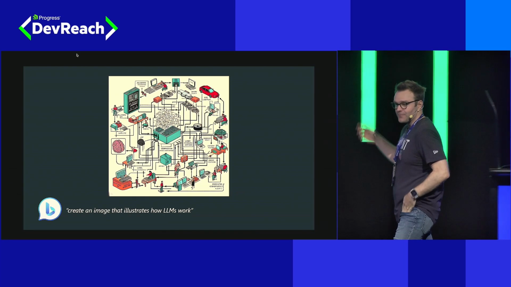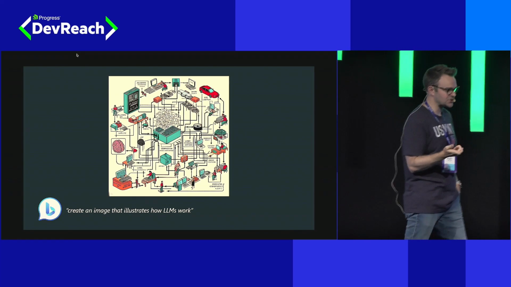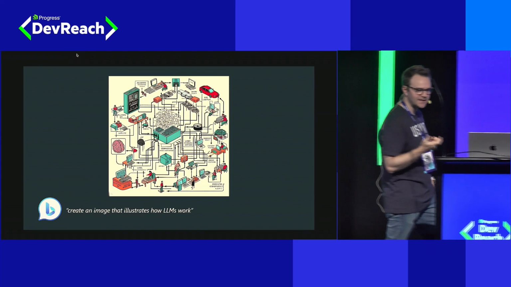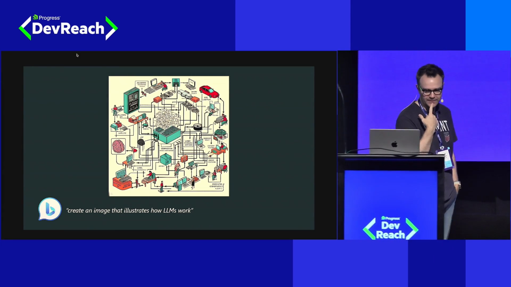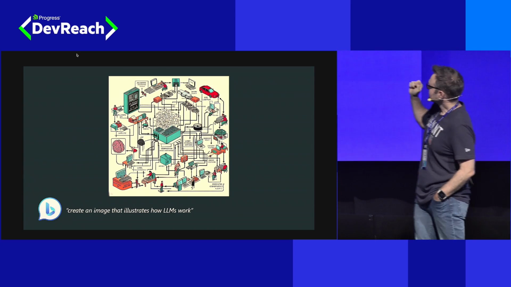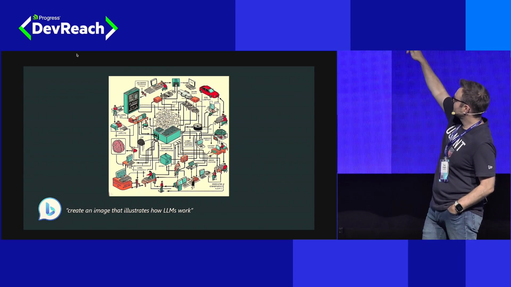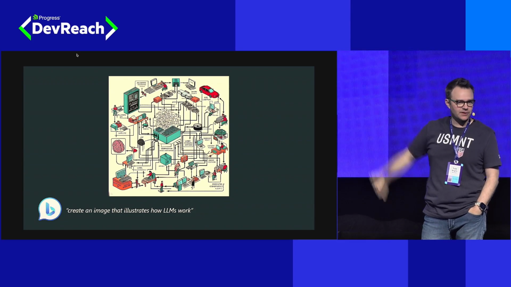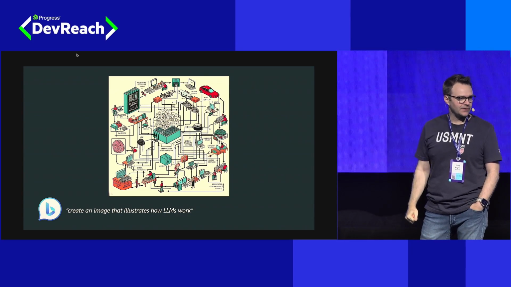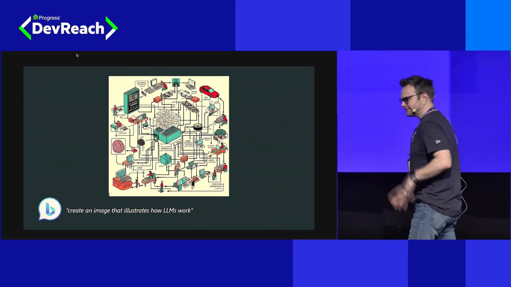I further thought, well, maybe we could clarify this more with an illustration. So I asked Bing Chat to create an image that illustrates how LLMs work for me. And it gave me this image. I think it nailed the task. Apparently, you need a human brain, a car, some computers, and you have large language models working. So there you go. I didn't need to talk at all yesterday. I could have just put this image up and been done.